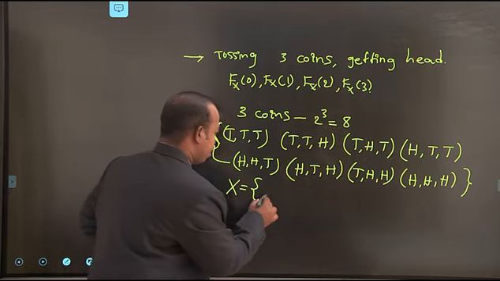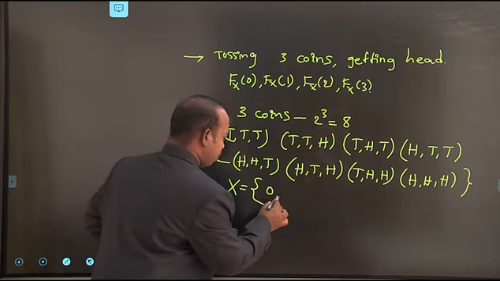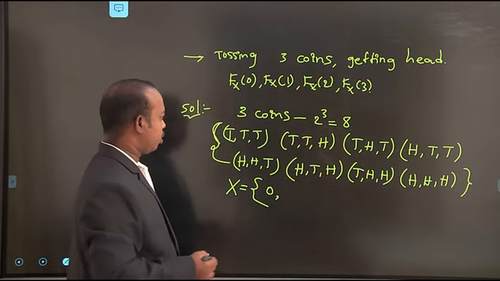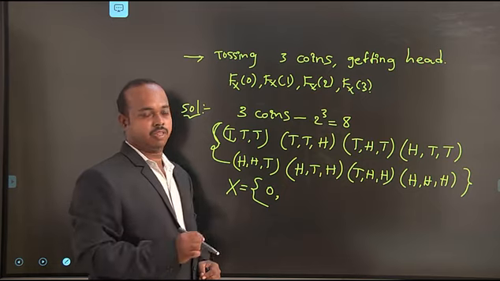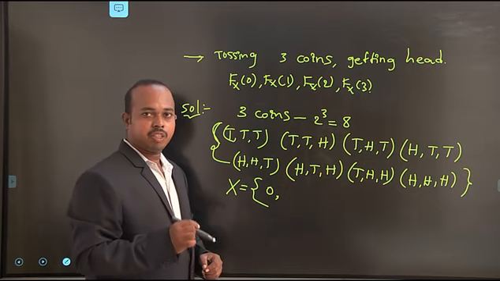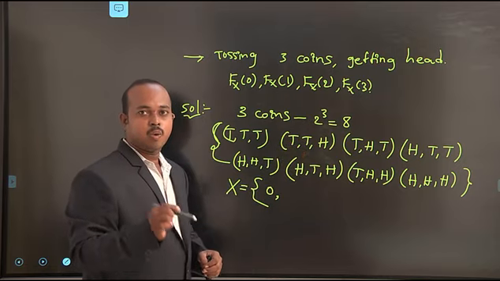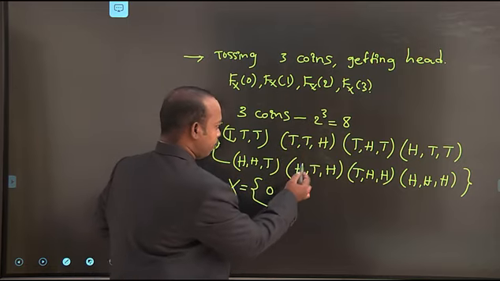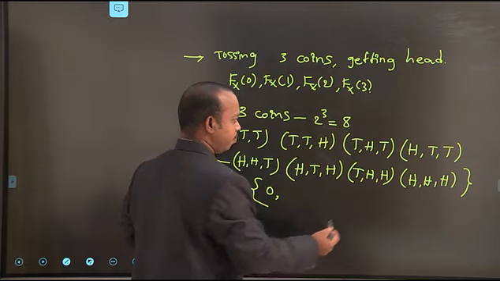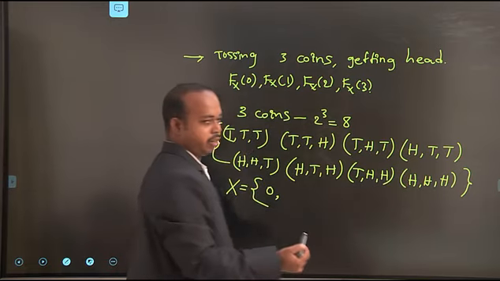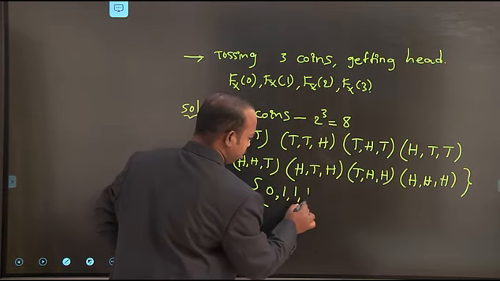That's why I represent 0. Next is a single head. What is the possibility in this sample space? The first has one head, the next also has one head, and the next also has one head. So we write 1, 1, 1.